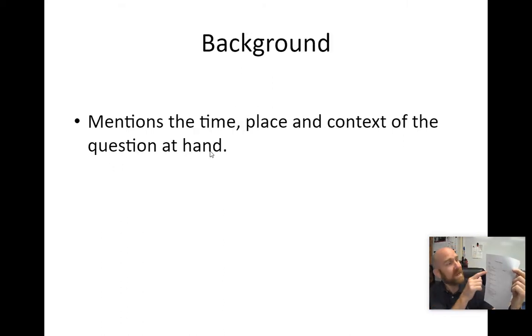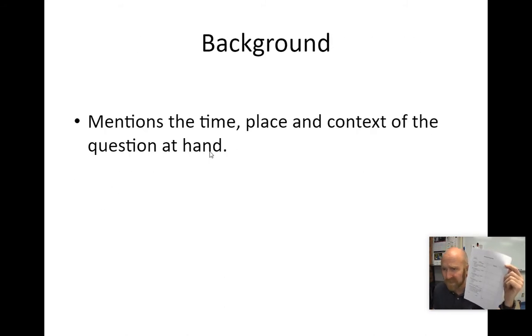So now, the next point on the introduction is the background information, right? This is pretty easy. You just got to mention the time, place, and context of the question at hand. So you have to let the reader know. You're essentially pretending like you're writing this essay to your little brother or little sister, right? You got to tell them the context of the time.